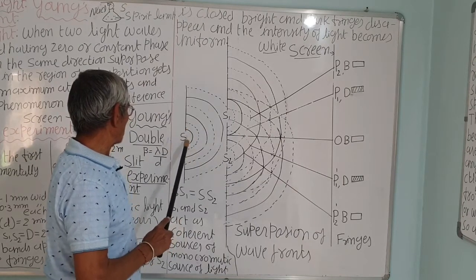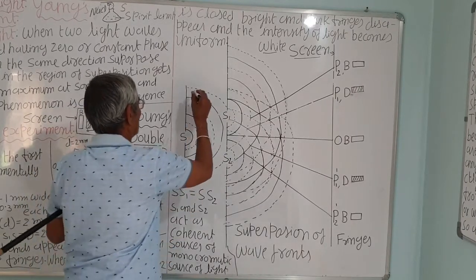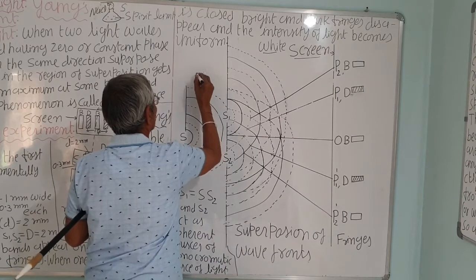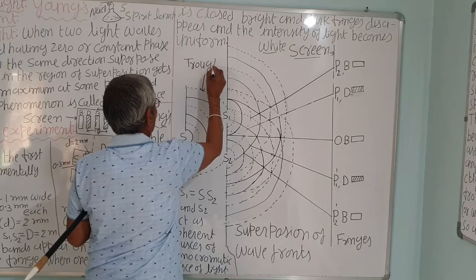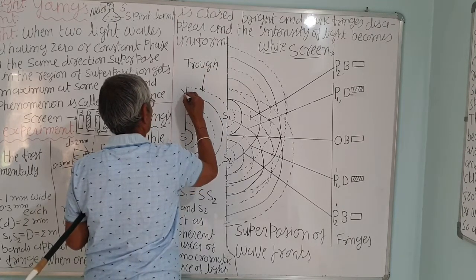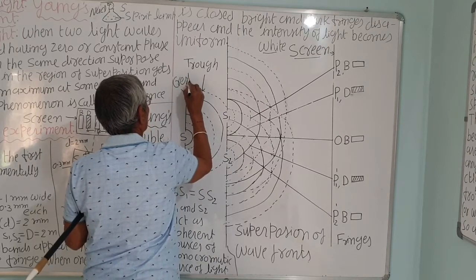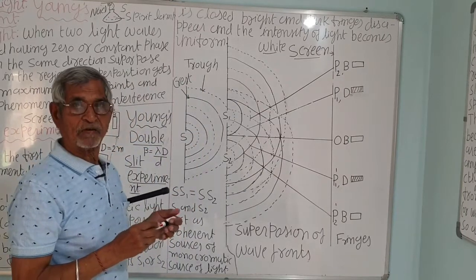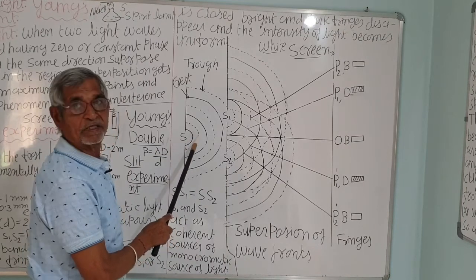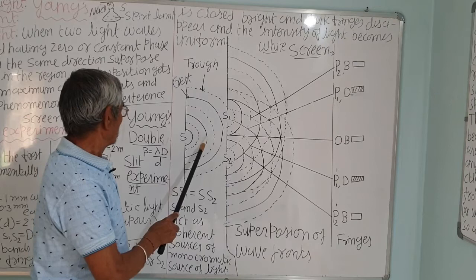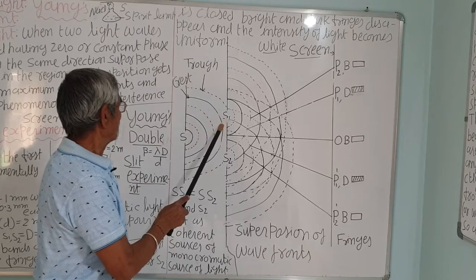The dark line shows the crest, and the dotted line is the trough. So alternately we have crest and trough, crest, trough, crest, correct? They will pass through S1 and S2.